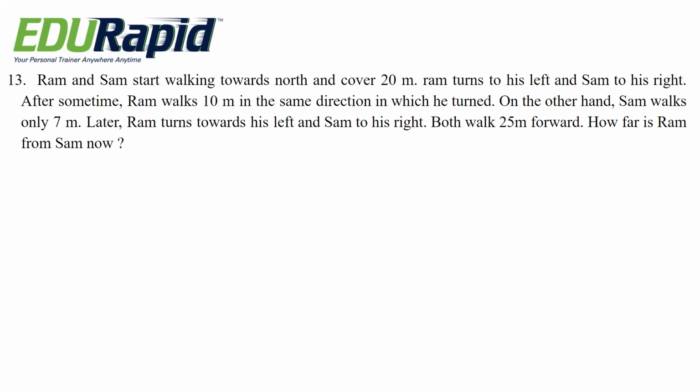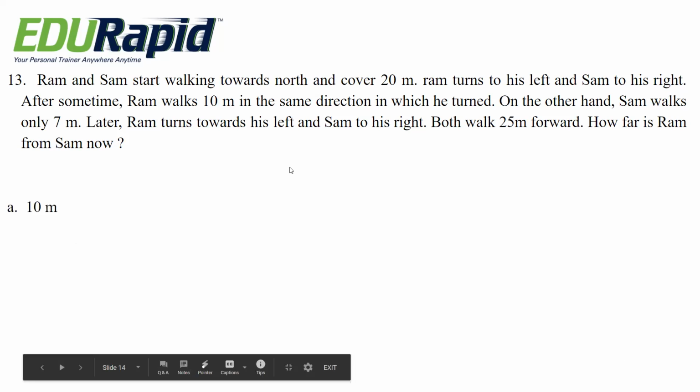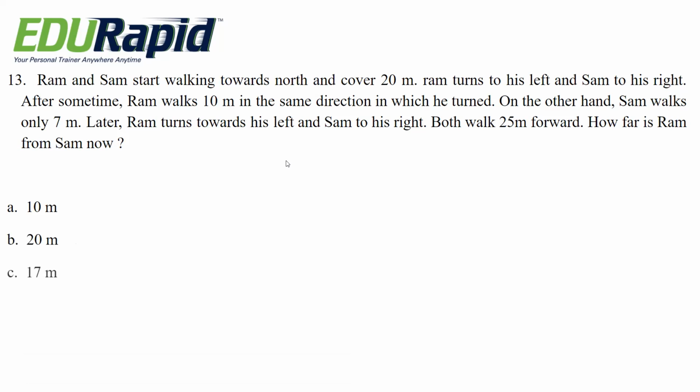Later, Ram turns towards his left and Sam to his right. Both walk 25 meter forward. How far is Ram from Sam now? Options are 10 meter, 20 meter, 17 meter, 5 meter.